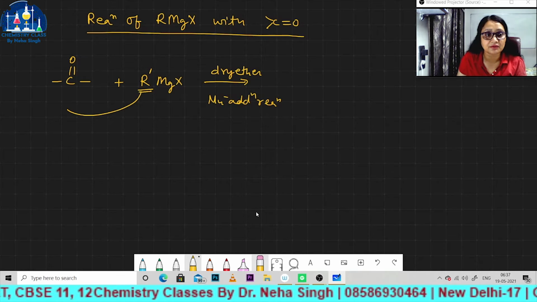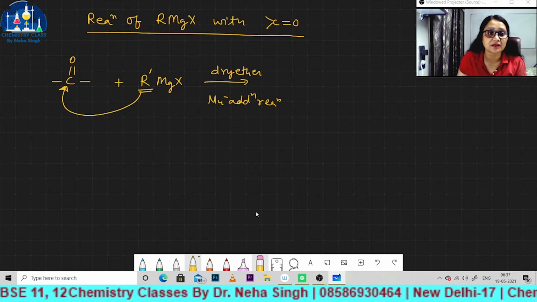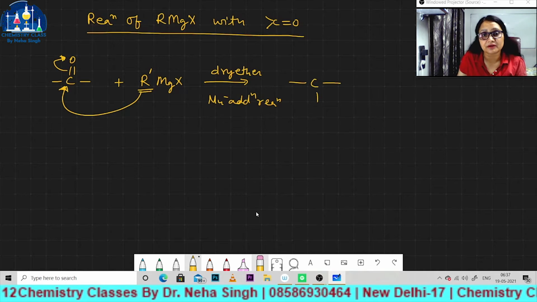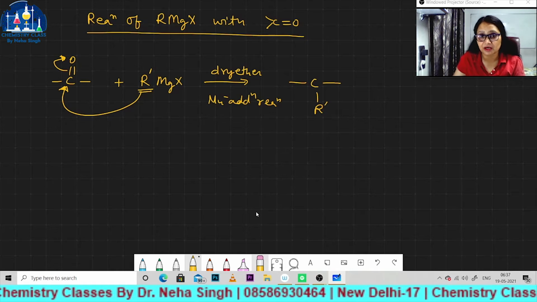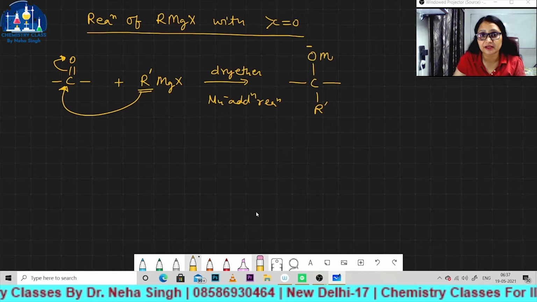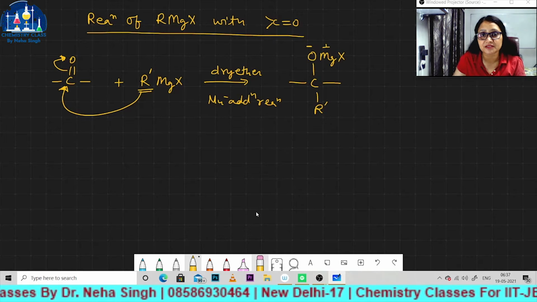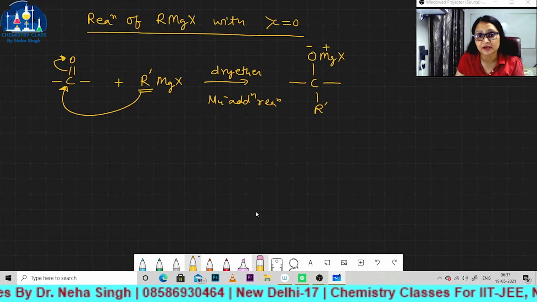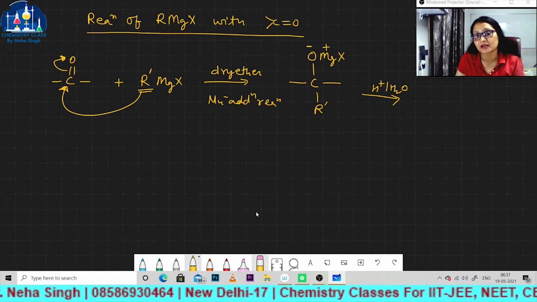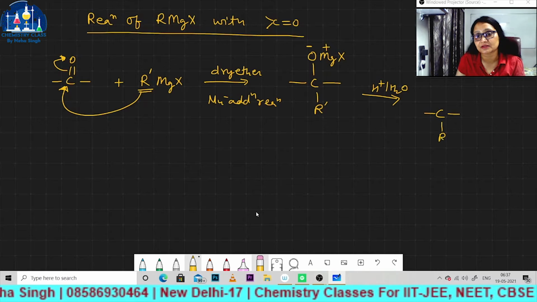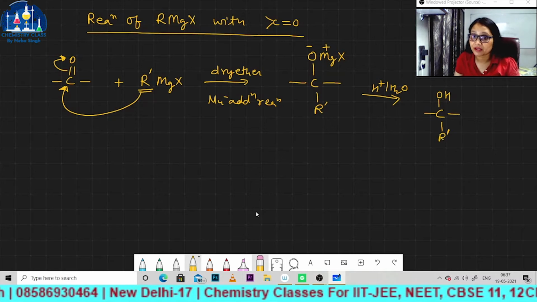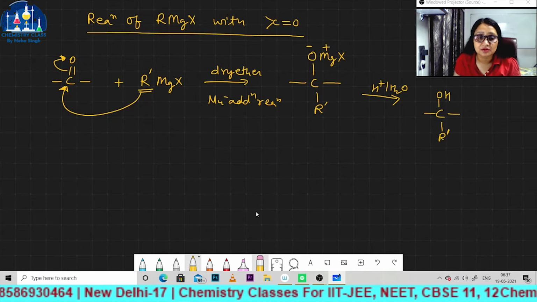This R will attack over here and these pi electrons will go here. So in this manner R' will attach with carbon, it will add over here, and oxygen will acquire a negative charge, and here MgX, magnesium with positive charge, will add over here. After that you will perform acidic hydrolysis, and after acidic hydrolysis you will get alcohol, but a higher degree alcohol, right bacho? So from here we will